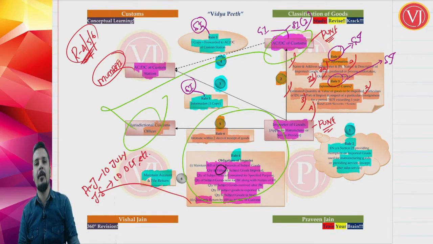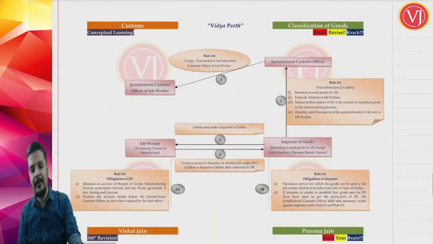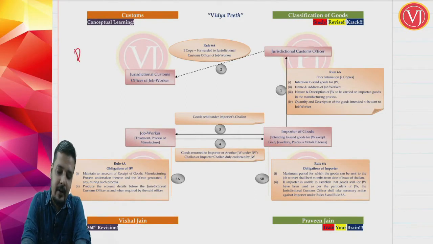1.2 days, within 2 days you have to intimate, plus maintenance of accounts and filing of return. Rule 6. So that is all about your Rule 4, Rule 5, Rule 6. Now friends, as discussed, there is a rule called Rule 6A, which actually talks about if at all